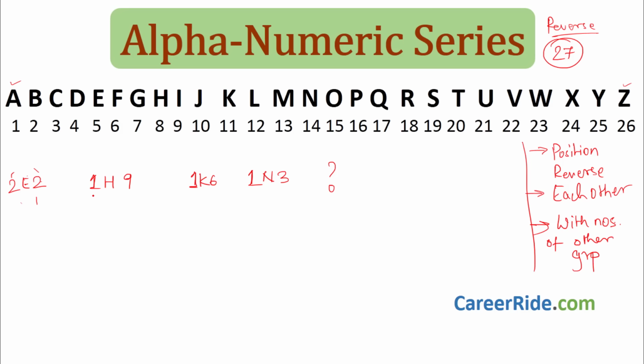Is 2 and 2 related to 1 and 9? Is it related to 1 and 6 or 1 and 3, or is this 2 related to 1 or this 2 related to 9? Like that we have to try to find. Or what you can do is take this as 22, take this as 19, something like that. We have to find the relation. Even if that is not possible, then parallel to this, we also should check if the letters are connected to each other. Same thing we have to do for letters also, right? So whatever alphabets are there, we have to find out the relation for those also. And in this trial and error, you will get the pattern.